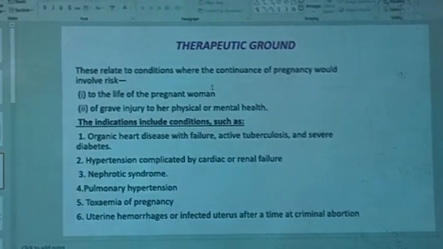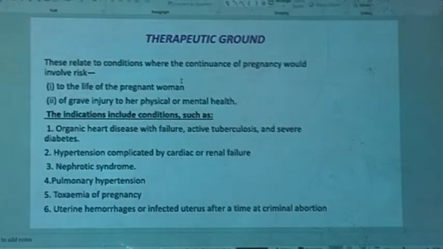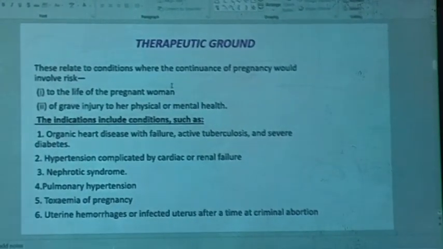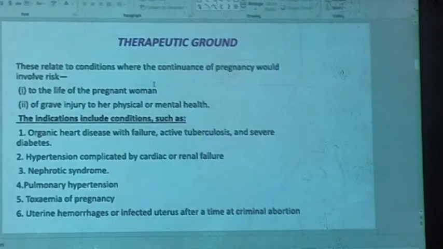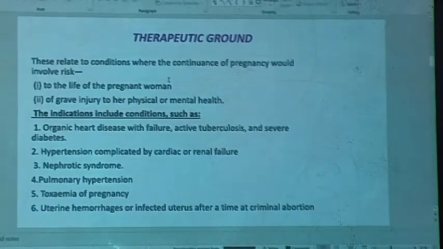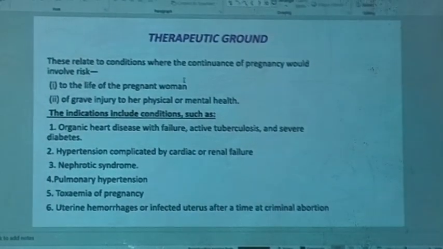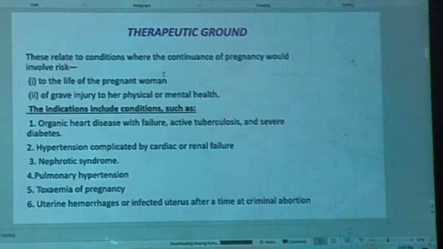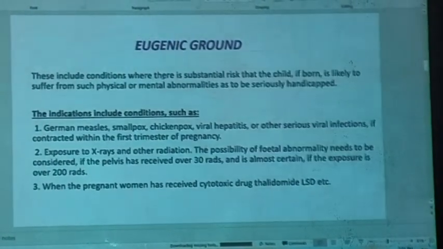Therapeutic ground: this relates to the condition where continuity of pregnancy would involve risk to the life of the pregnant woman or grave injury to her physical or mental health. The conditions include organic heart disease with failure, hypertension, nephrotic syndrome, pulmonary hypertension, uterine hemorrhages or infected uterus.